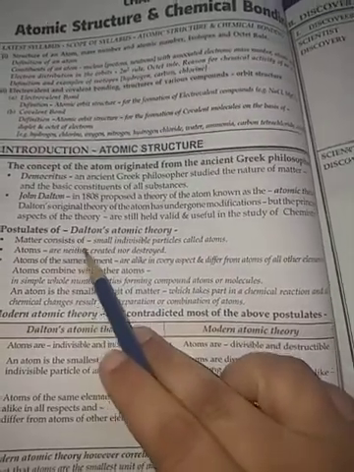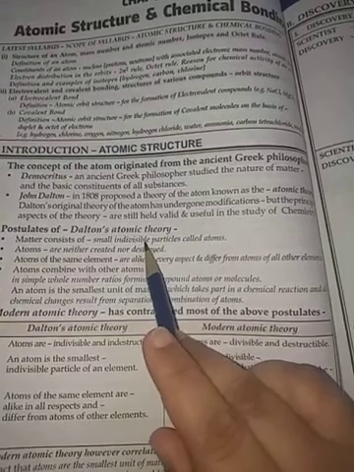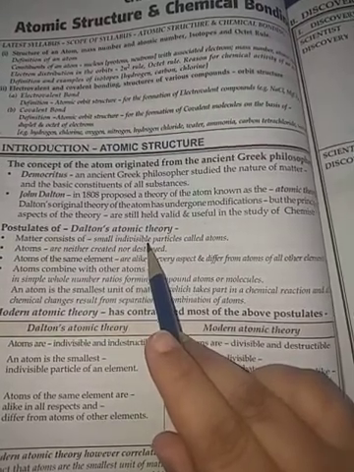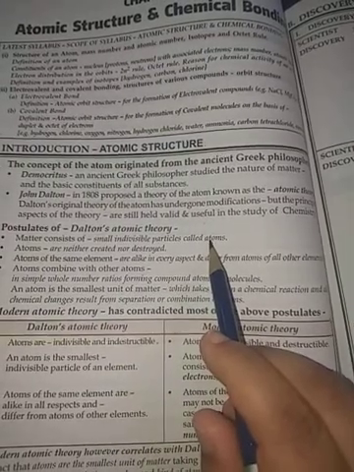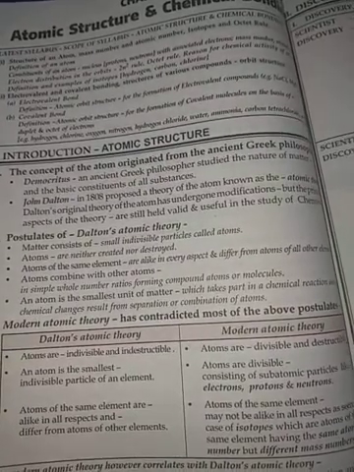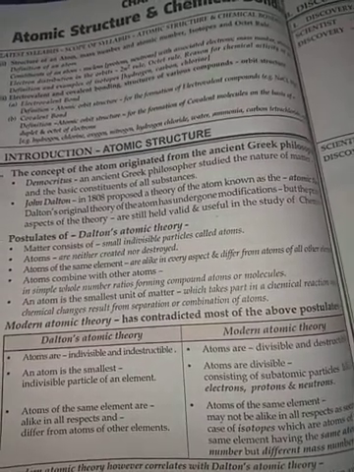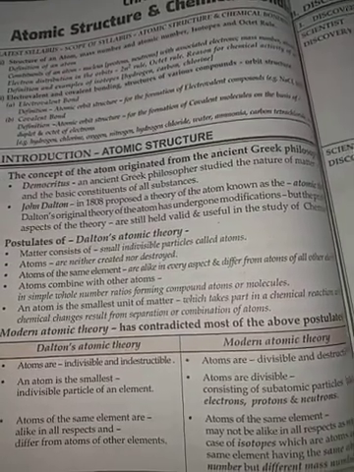Yes, matter consists of small particles, but these particles are not indivisible. We now know that atoms can further be divided into three subatomic particles, that are electron, proton and neutron. So according to Dalton, atoms are indivisible and they are the smallest particles.